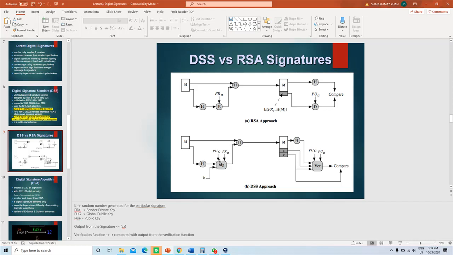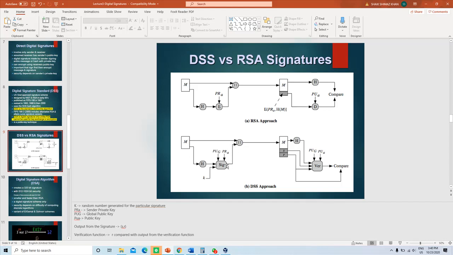Okay, it cannot be used in any other signature creation. So now using this, the signature is created. The signature is represented by variables S and R. So the output from the signature is S and R.